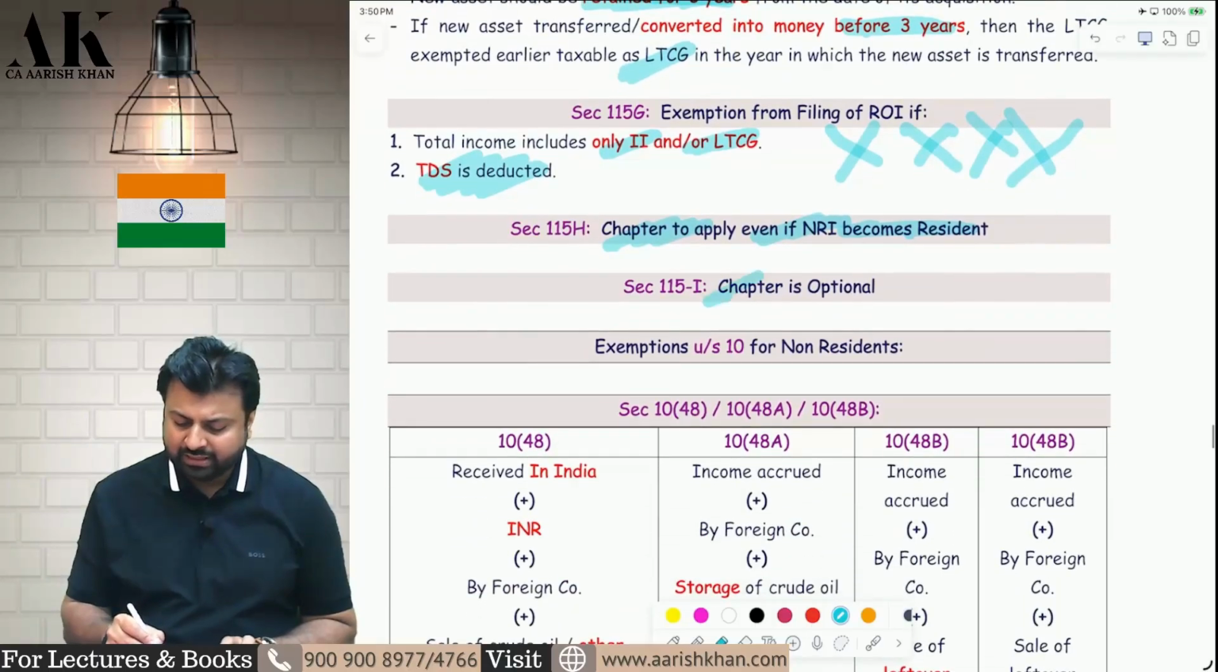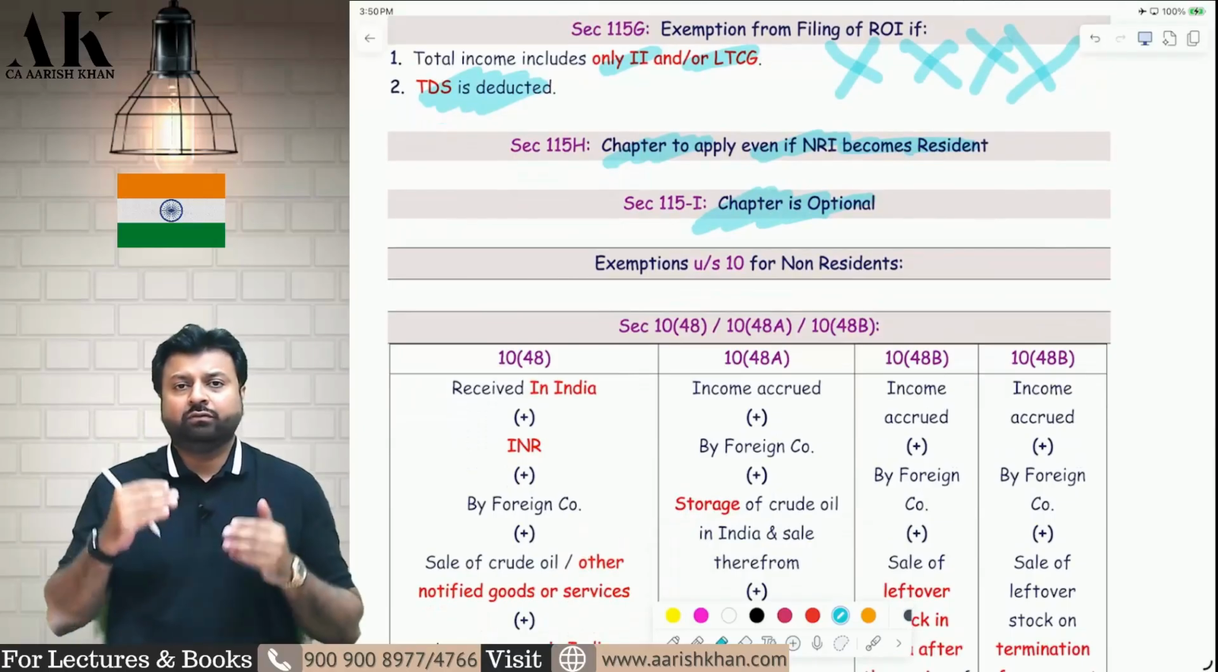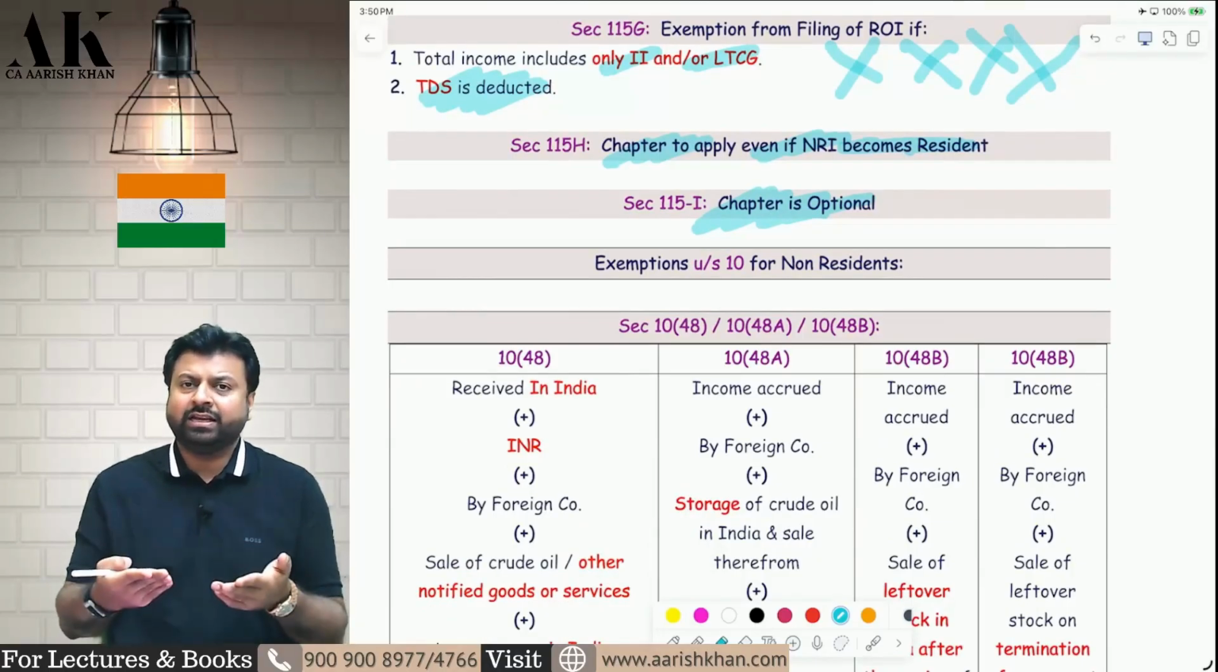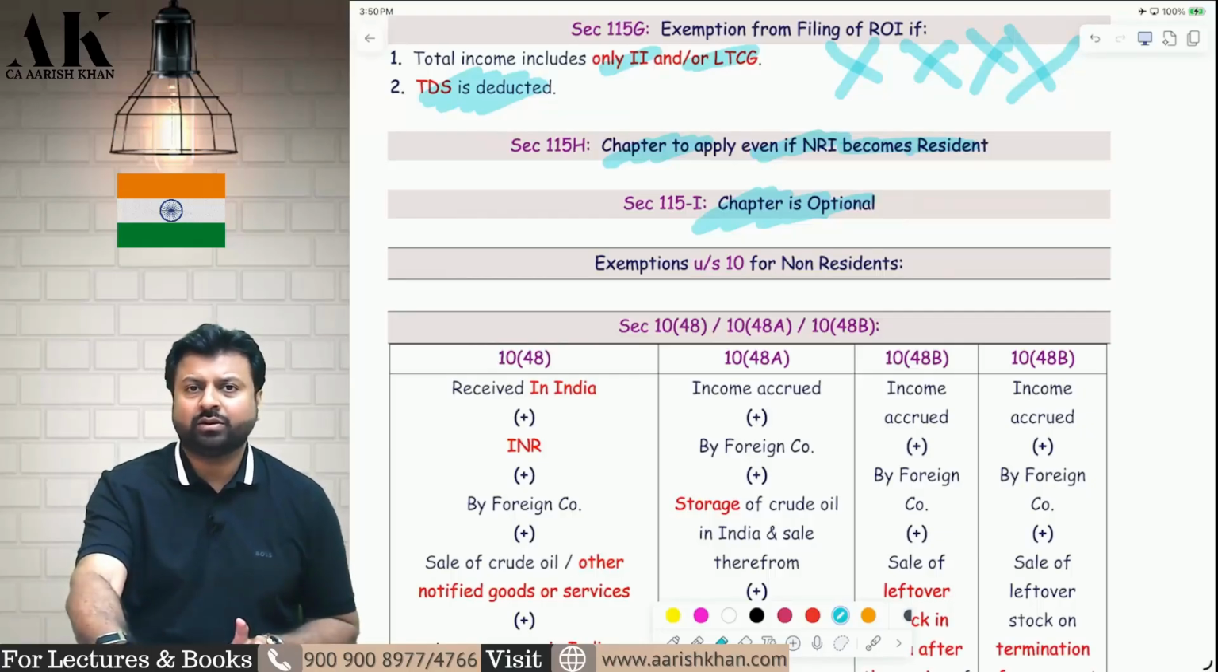And last but not least, this chapter is optional. It is not a mandatory chapter for you. If you want to take it, you can take it by filing the income tax return. At that time, you have to opt for it. If you don't want to take it, don't take it. I hope it is clear to all of you.